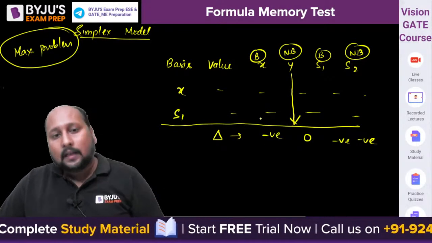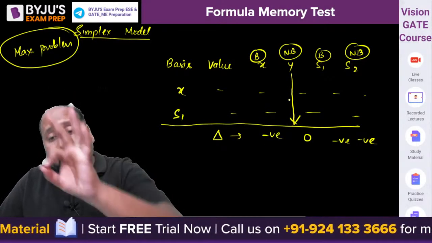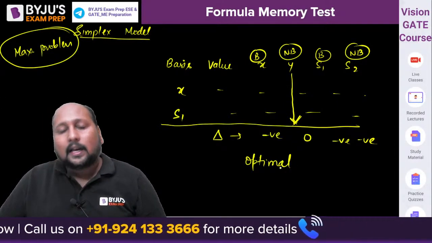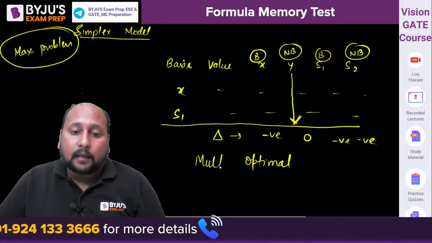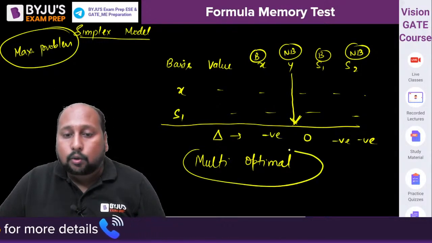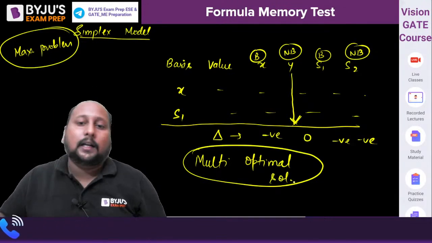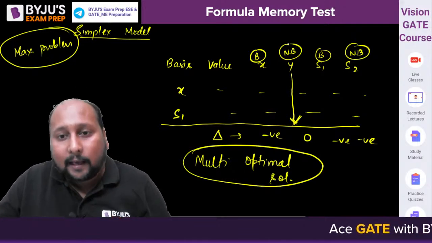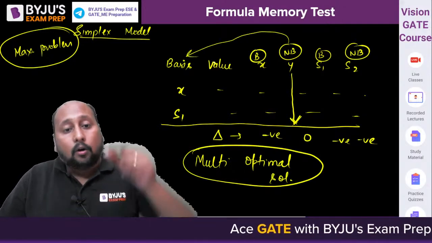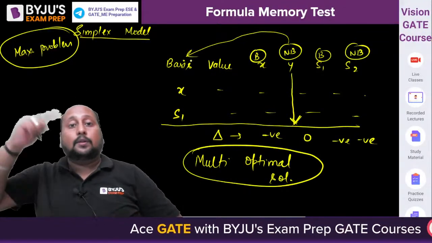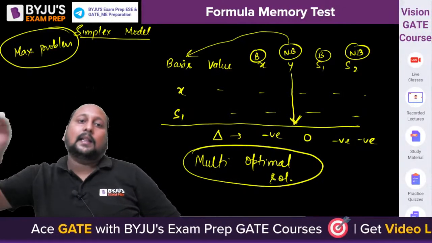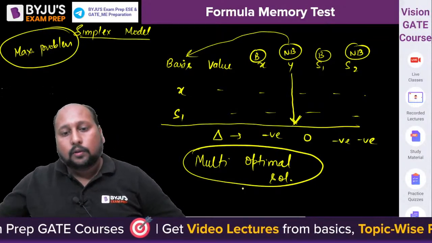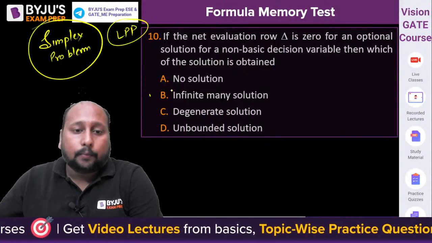The meaning of this is, whenever a non-basic decision variable has a delta value of 0 and this is an optimal solution, right? This kind of solution we call multi-optimal. This is called multi-optimal because the non-basic variable's delta value is 0, which means you can also convert y into a basic variable, and convert one of the basic variables into a non-basic. Still you will get the same solution, still you will get the same value of the objective function. So this is an example of a multi-optimal solution. Option B is the correct answer.